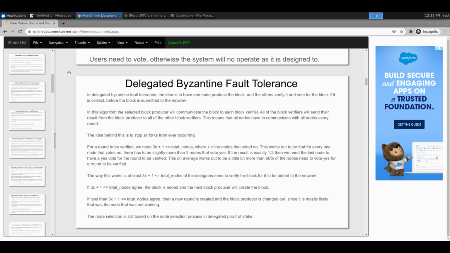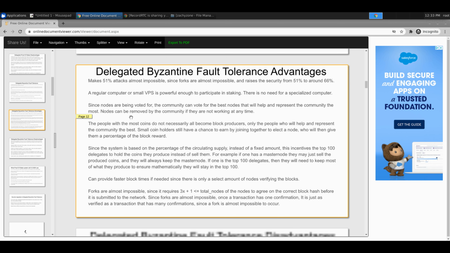So then the DBFT, we know what that is essentially. So then what adds to it basically.